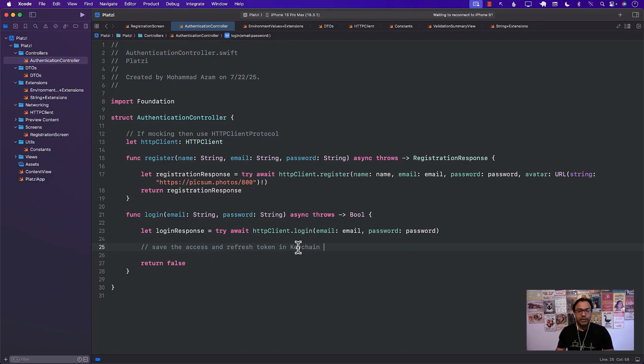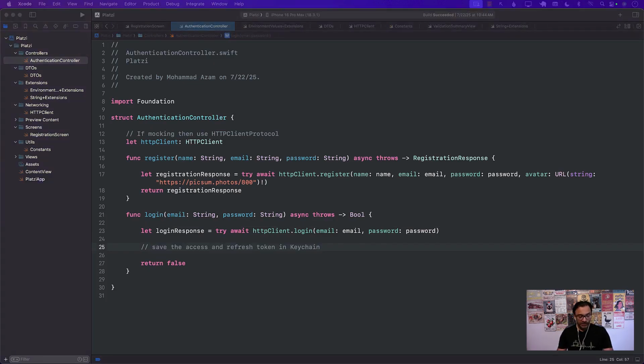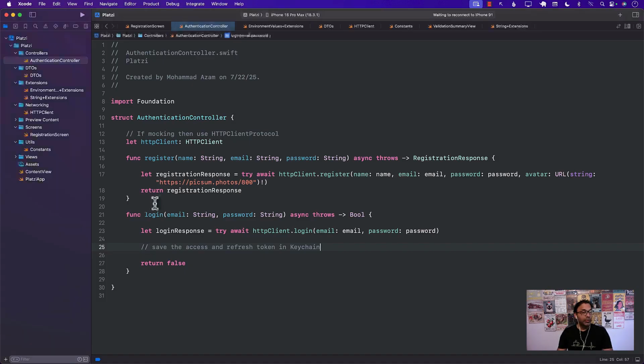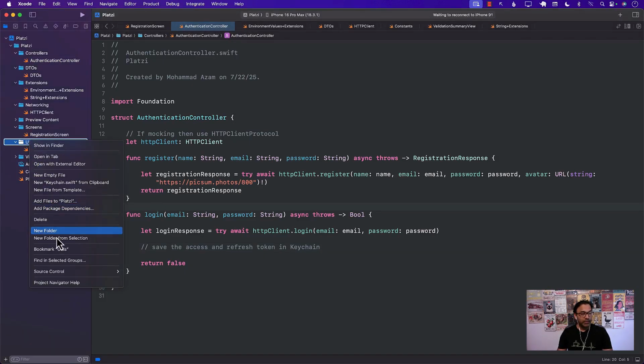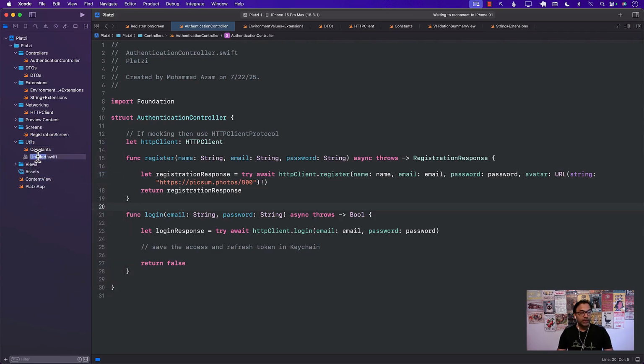Now, there are so many different ways of using Keychain. If you want to persist or save something in a Keychain, you have many different options. What I actually did is I just went to ChatGPT and I just told ChatGPT to create some sort of a Keychain wrapper. So I'm just going to use that. All right. I'm not really going to go into the code to explain all of that stuff. It's a bit of a code, but just remember the purpose of the Keychain wrapper is just going to be there so that you can put something in the keychain. So I'm going to say keychain wrapper dot swift.